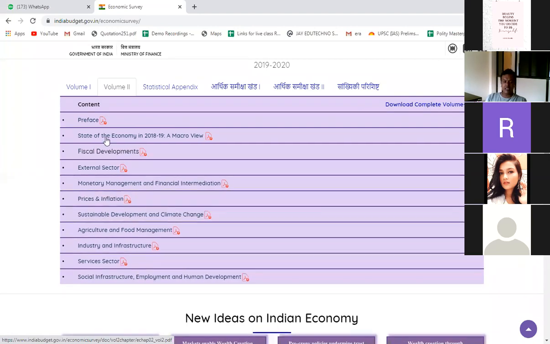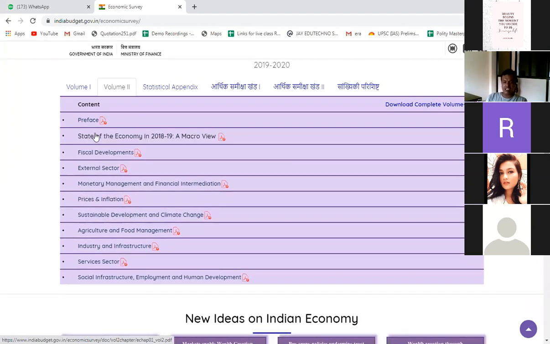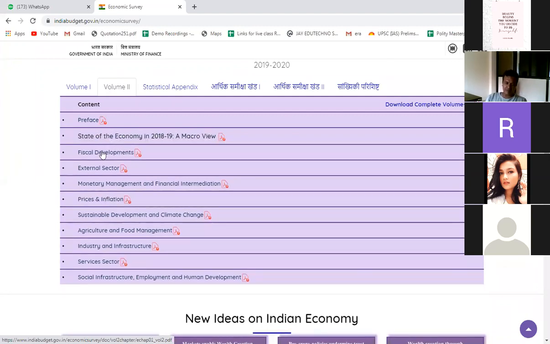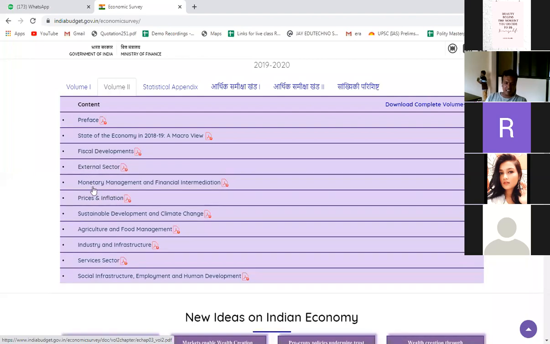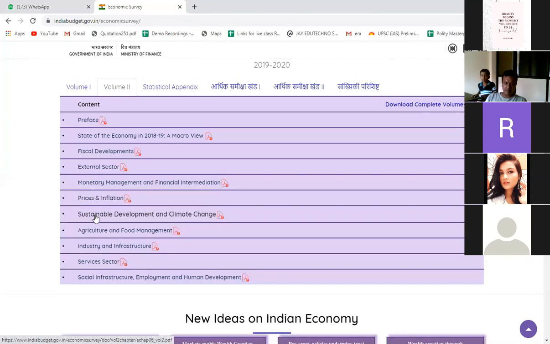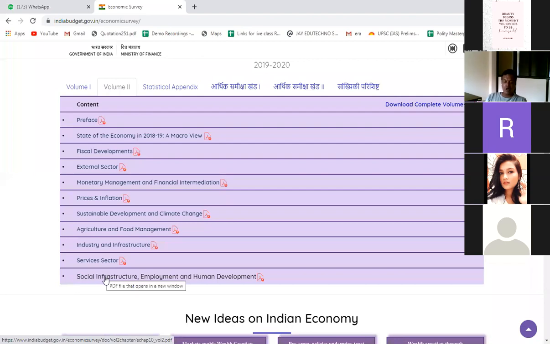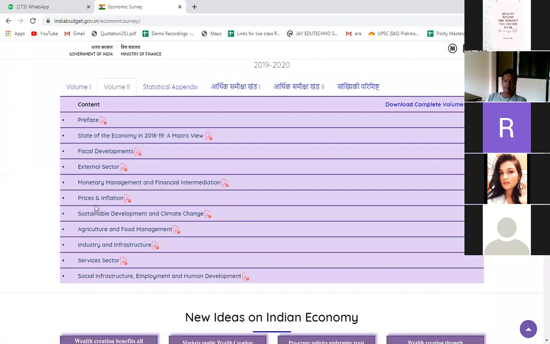But for the prelims exam, just this chapter is sufficient. The remaining topics, like the first topic and second topic, that is sufficient. And as much as you can, prices and inflation. The remaining topics, that is sustainable development and agricultural and food management, then industry and infrastructure, services sector, social infrastructure and employment, all these topics you have to read for the mains exam, right?